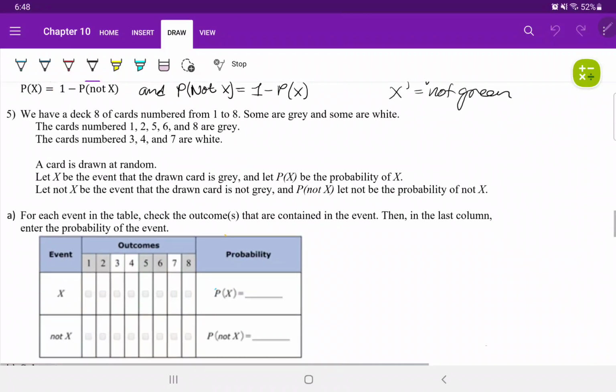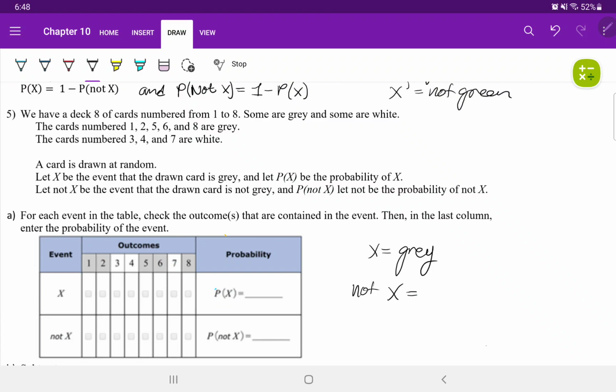So we know here that X is equal to gray, which means not X equals not gray. If the card is not gray, then the card has to be white because there are only two colors. So not X, at least in this case, is a white card.